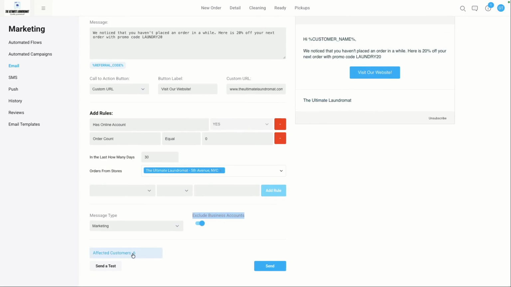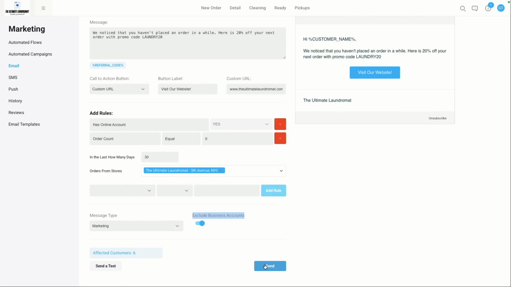You can also check on how many customers it will send this to, right? This is a total of customers opted into marketing, and a list of customers that match the criteria that I set above, right? You can, of course, again, send a test. So you can just double check what this actually looks like. You can pretend almost to be the customer, right? Send yourself a test. And then once you're happy, you can click the send button, and that will now start sending to the customers that match the criteria.